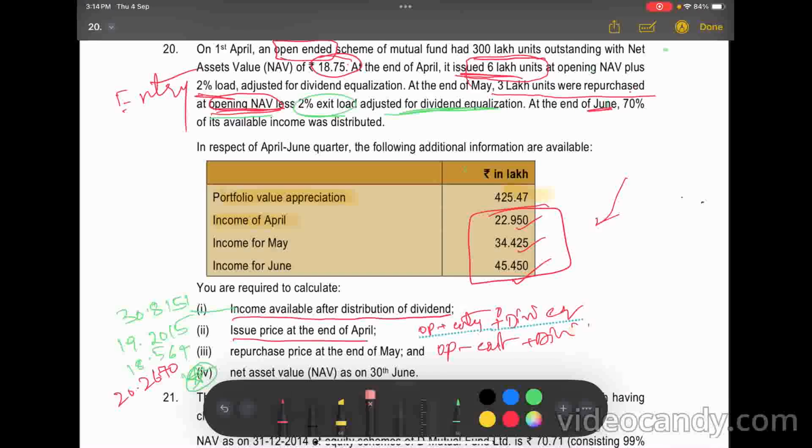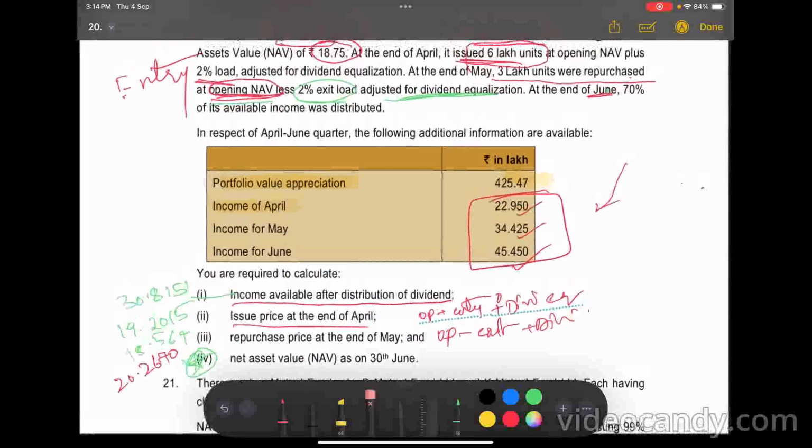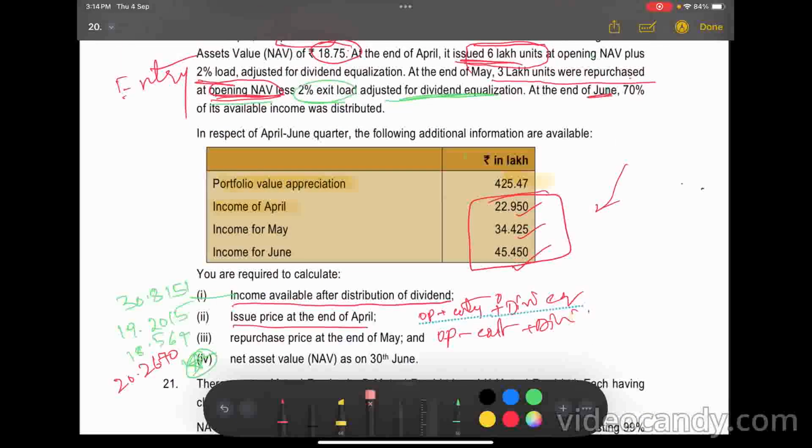Okay, it can come for 8 marks. Please refer to this answer before going to the exam. It is an important question.